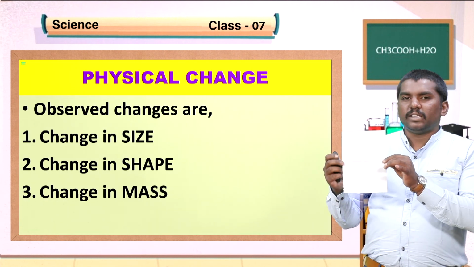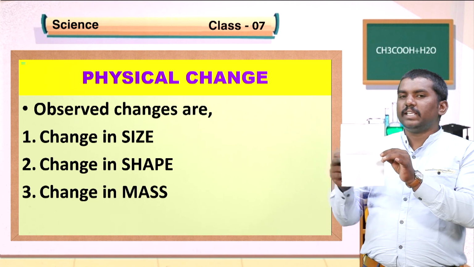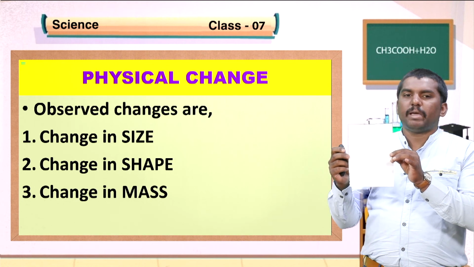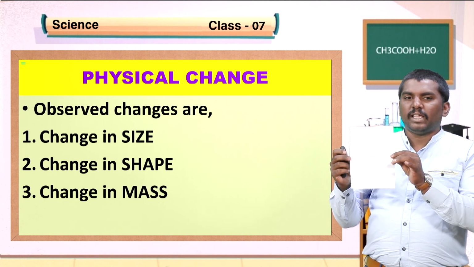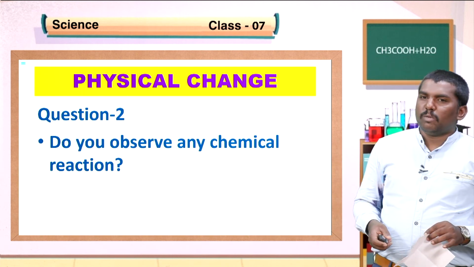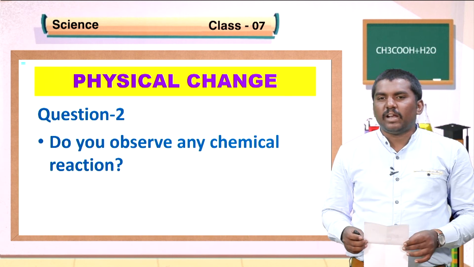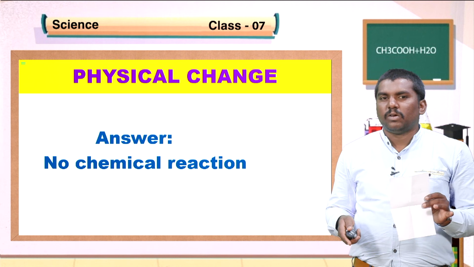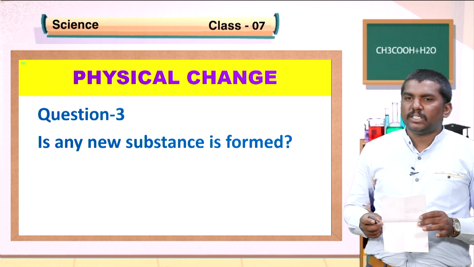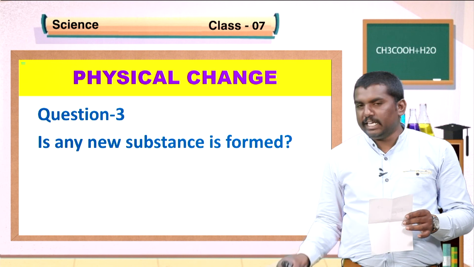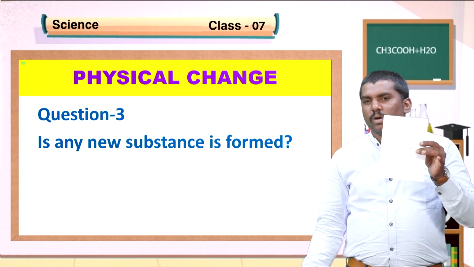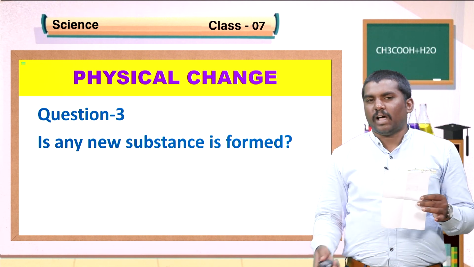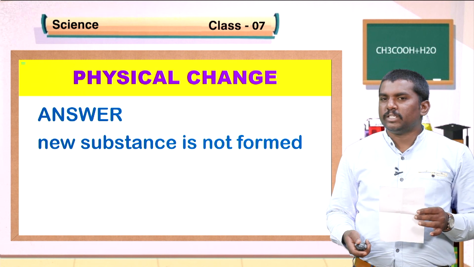The observed changes are, there is a change in size of the paper. Second one, there is a change in shape of the paper. And third one, there is a change in mass. Question number 2, do you observe any chemical reaction here? No, here there is no chemical reaction. Question number 3, is any new substance formed? Students, initially it is a paper, now also it is a paper. There is no change in property of the paper. So, the answer is no new substance is formed here.